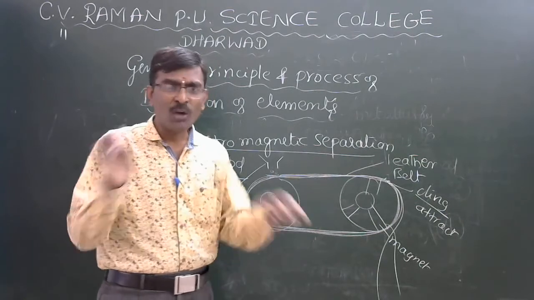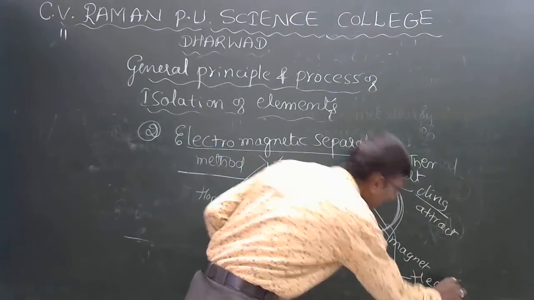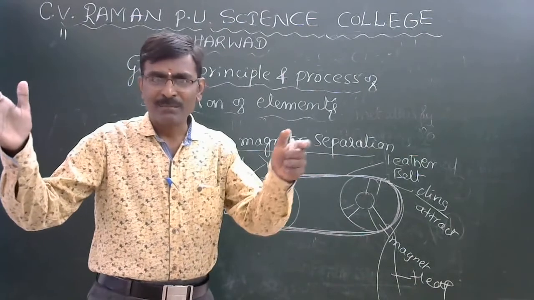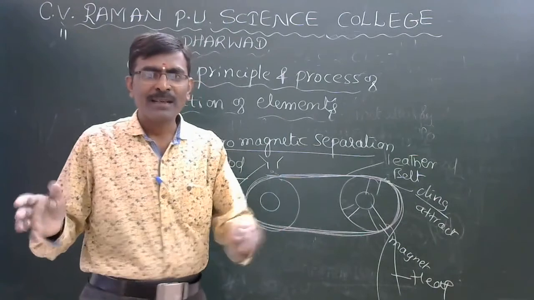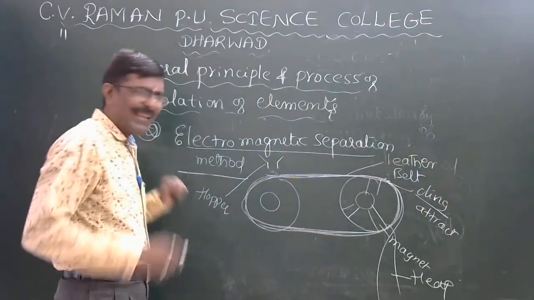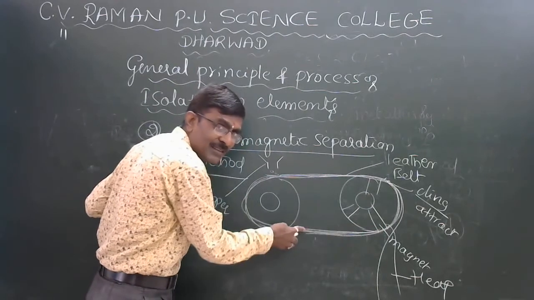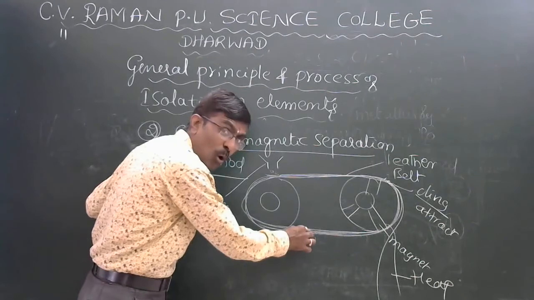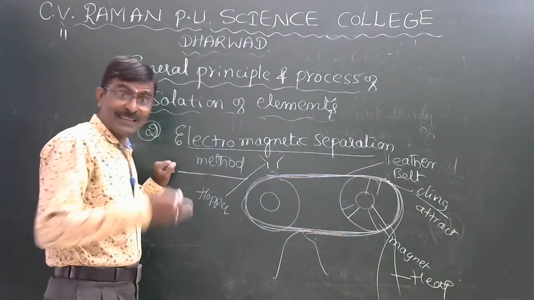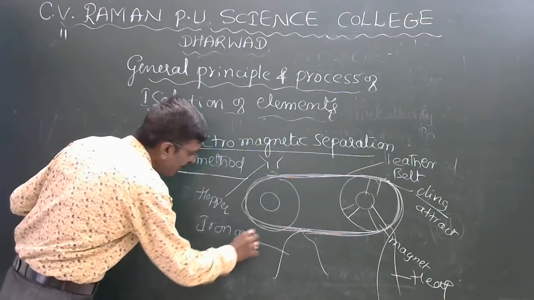Only the iron is attracted, because one roller is composed with a magnet. The unwanted material that is not attracted falls down to form one heap. A heap is like when a tractor brings sand and dumps it in front of our house. As long as the leather belt revolves, when the magnetic attraction becomes very less, the iron falls down a long way in another heap, which is the magnetic or iron ore.